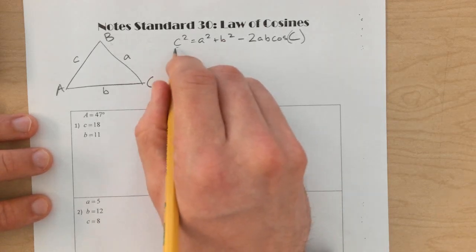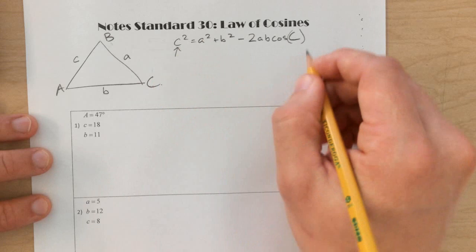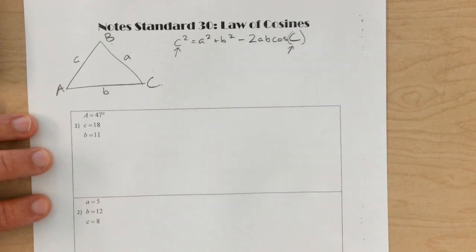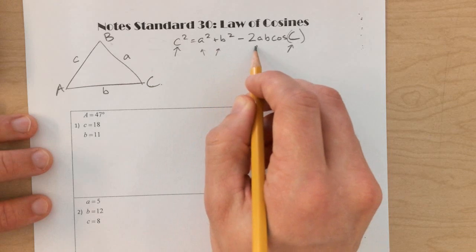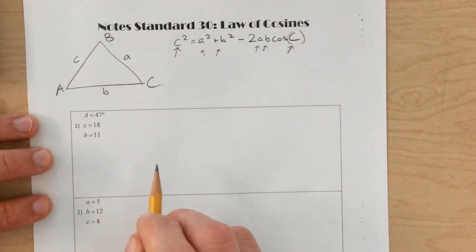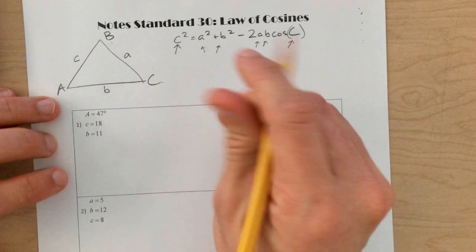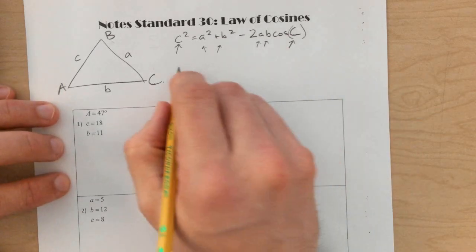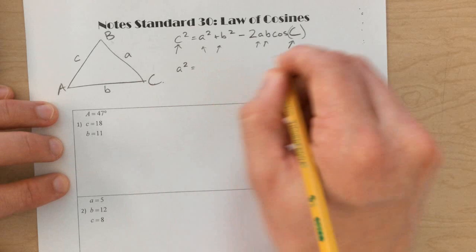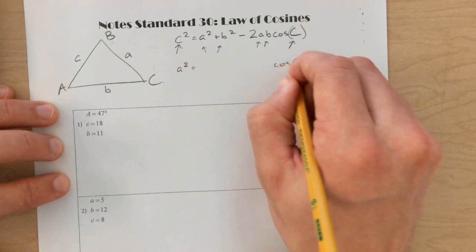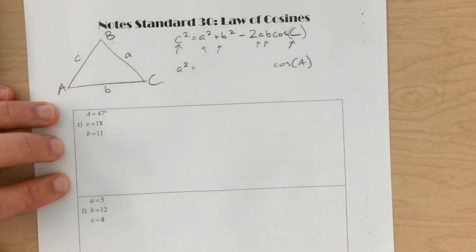So notice, if side C is here on this end, angle C is on the far end, and then in the middle there we've got A and B, and then over here we've got A and B. So it's got a little bit of symmetry to help you remember it. If I start with A squared over here, I know I'm going to have cosine of A on the far side there.